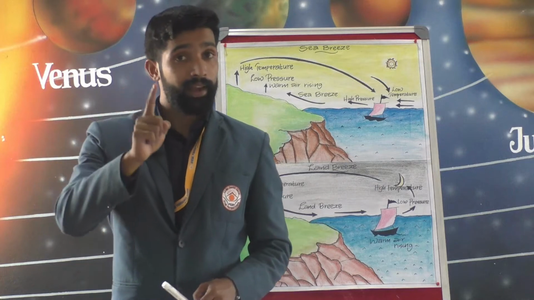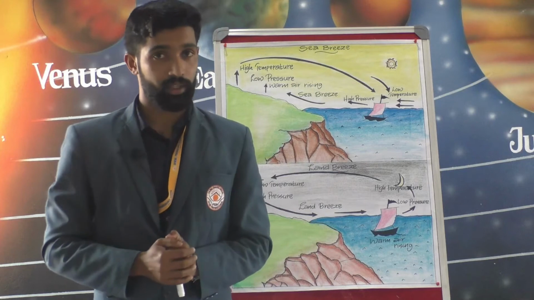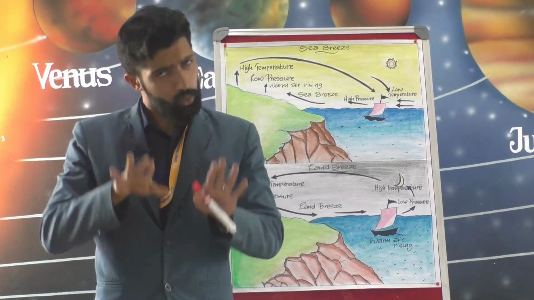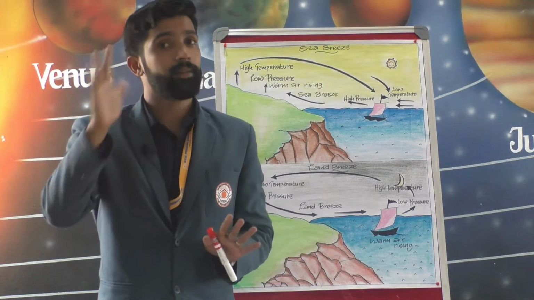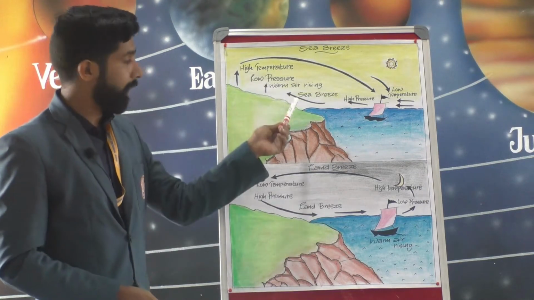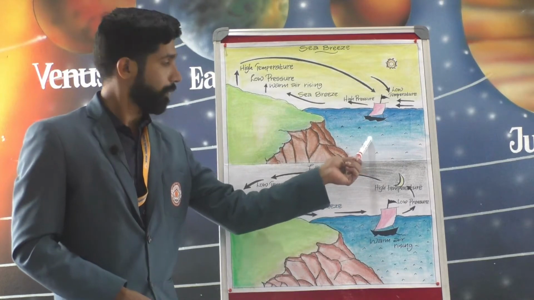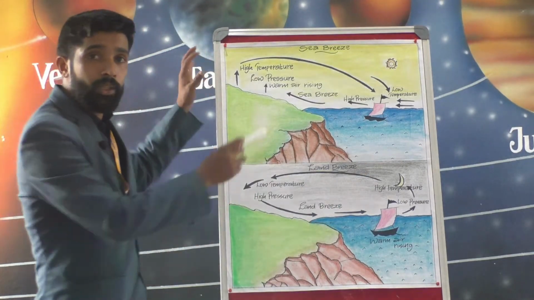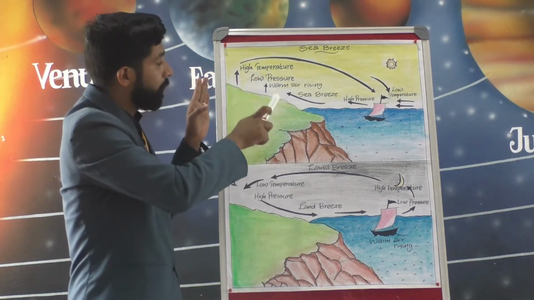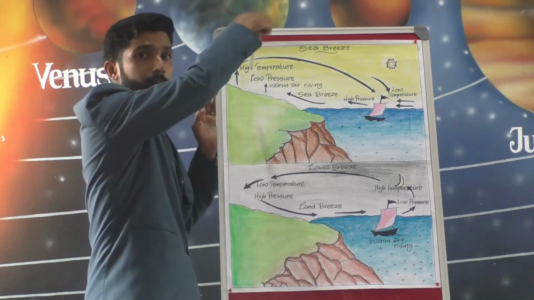Land gets heated up and cools down faster than the sea. This is a fact. So during the day, what is happening? During the day, the land is warmer than the sea. So what will happen then? The hot air over the land becomes lighter and rises up.